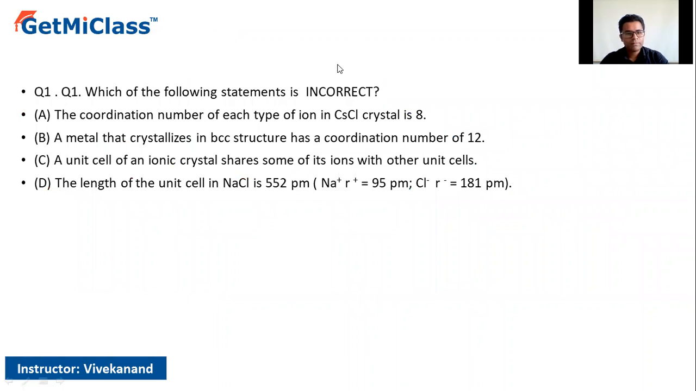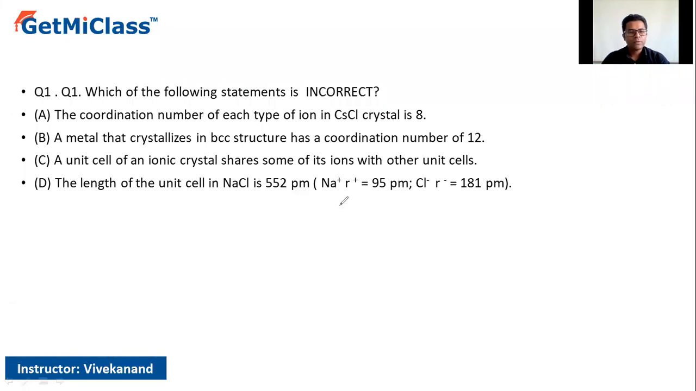Question number 1. Which of the following statements is incorrect? A. Coordination number of each type of ion in CsCl crystal is 8. B. A metal that crystallizes in BCC has a coordination number of 12. C. A unit cell of an ionic crystal shares some of its ions with other unit cells. D. The edge length of the unit cell in NaCl is 552 picometers.